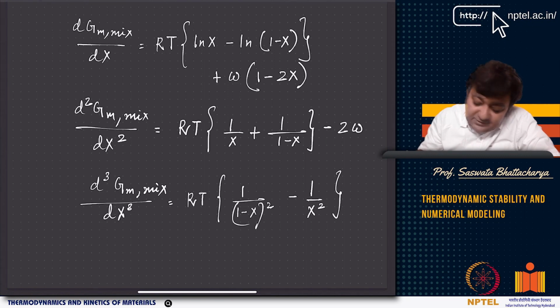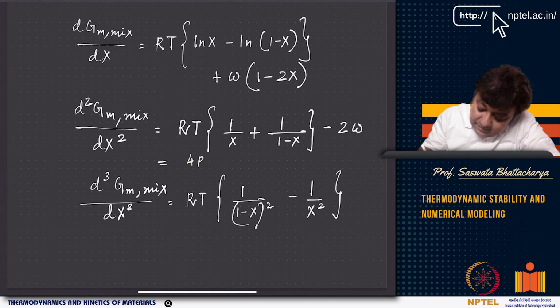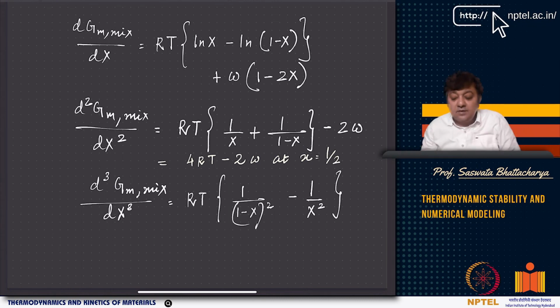So 4 RT minus 2 omega. Now this has become 4 RT minus 2 omega at x equal to 1 by 2, right? So it becomes 4 RT minus 2 omega at x equal to 1 by 2.